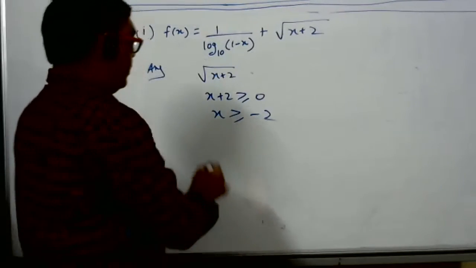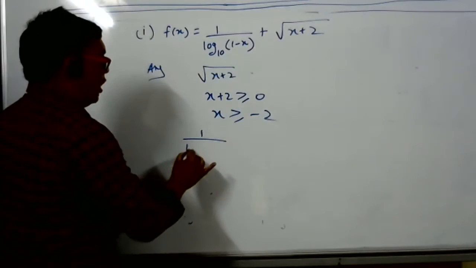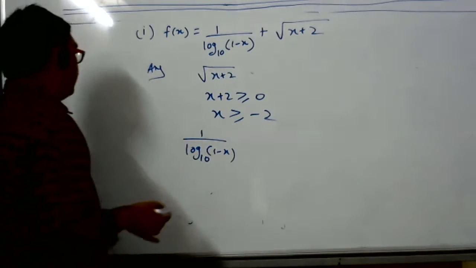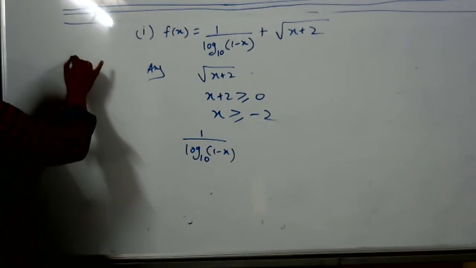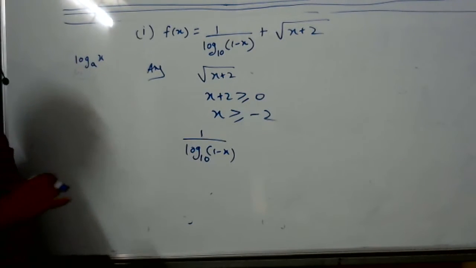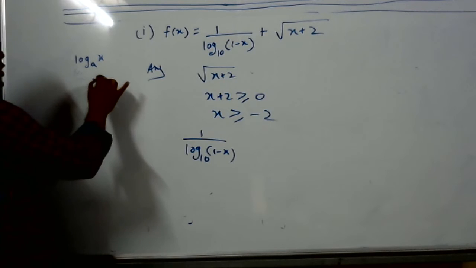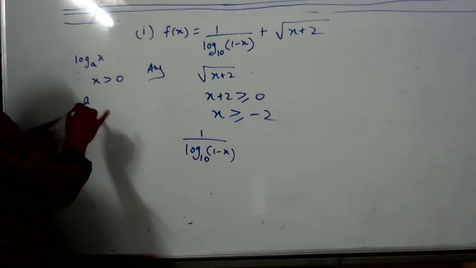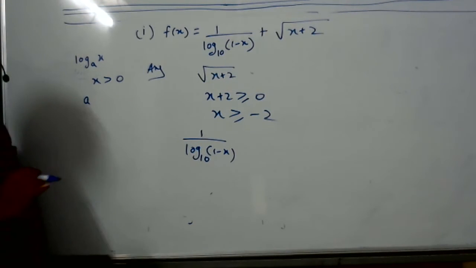The next one is 1 by log base 10 of (1 minus x). The other day I taught you when log is defined. If I say log x to base a, what is the condition for log to be defined? What is the condition on x? Positive. x should be more than 0. What is the condition on a? Mod of x should be positive, so x should be positive, that much only.